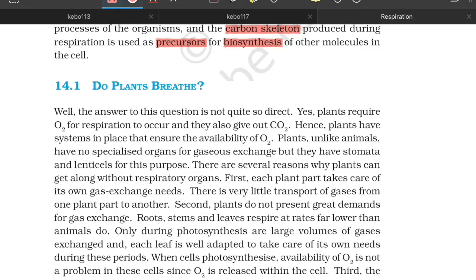Now, attending a more important question, since this is botany, we are concerned more about plants here. Do plants breathe? Well, the answer is not so direct. Yes, plants require oxygen for respiration and they also give out carbon dioxide. Hence, plants have a system in place that ensures the availability of oxygen. Plants, unlike animals, have no specialized organs. This is important. They have no specialized organ for gaseous exchange, but they have stomata and lenticels for this purpose.